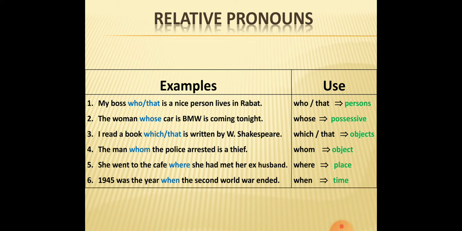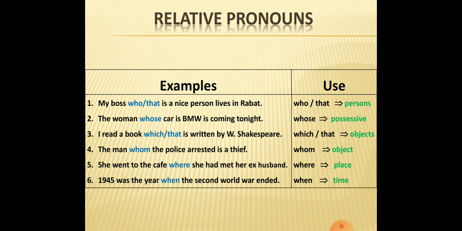Then in the second example: the woman whose car is a BMW is coming tonight. In other words, we can say the woman who has got a BMW car is coming tonight. Whose here is used for possession, which means that the woman has got or possesses this car, which is a BMW.